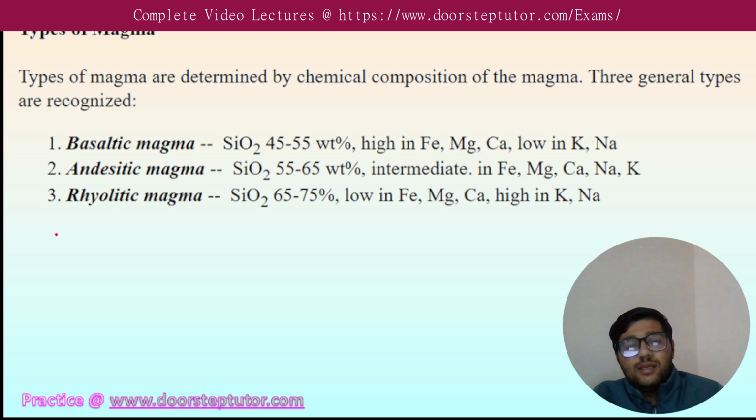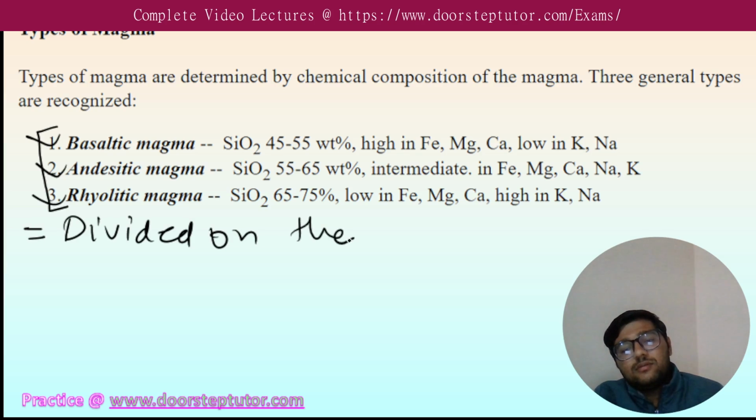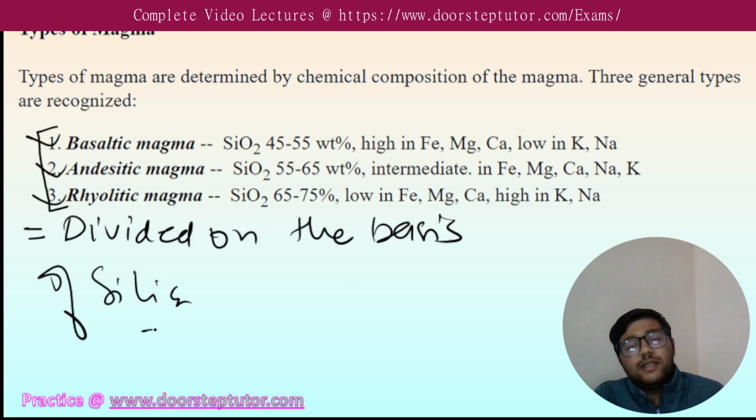Now we will study the major types of magma, because we are going to discuss the emplacement of magma, and different types of magma will emplace in different types of tectonic settings. So first we need to understand what major types of magma are present. There are mainly three types of magma: basaltic magma, andesitic magma and rhyolitic magma. These three are divided on the basis of silica content, their viscosity and their temperature.